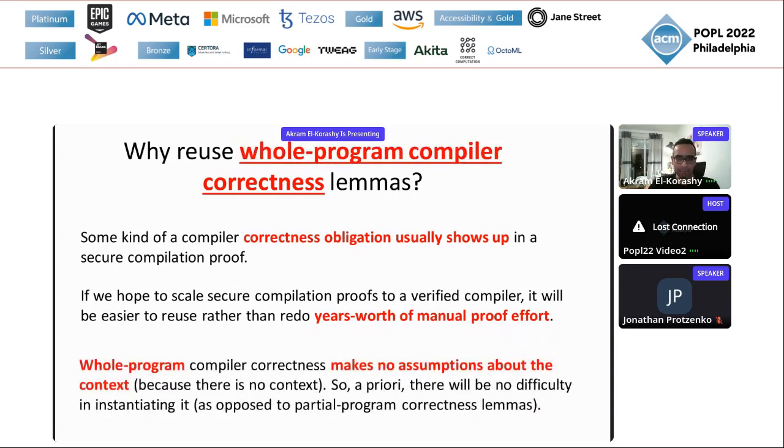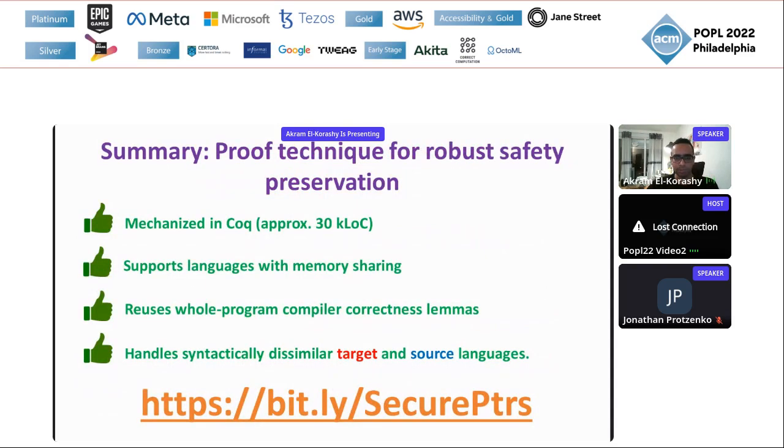And okay, why whole program compiler correctness in particular? Because whole program compiler correctness makes no assumptions about the context, unlike, for example, other partial program compiler correctness results. And making no assumption about the context is important because there will be no difficulty in instantiating the whole program compiler correctness lemma. All right, so that was it for me, and happy to take any questions.